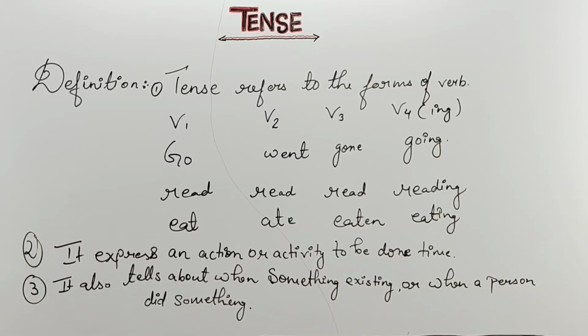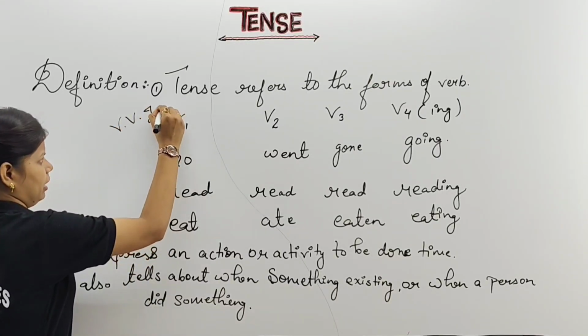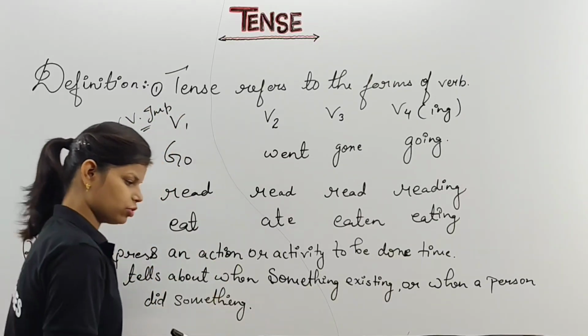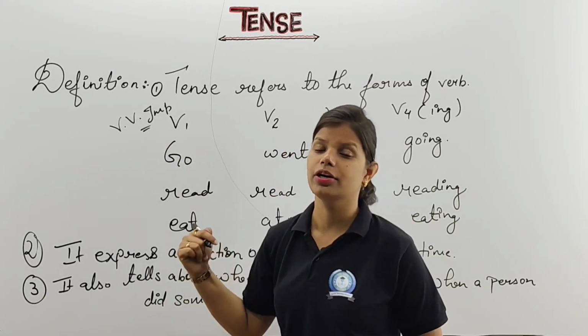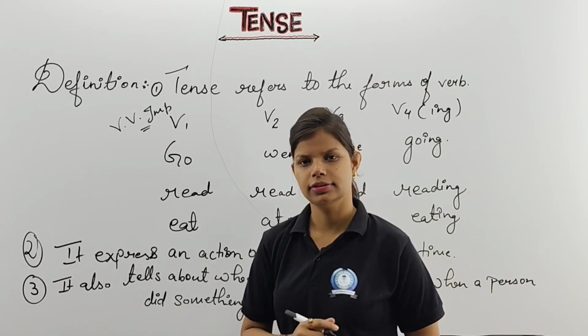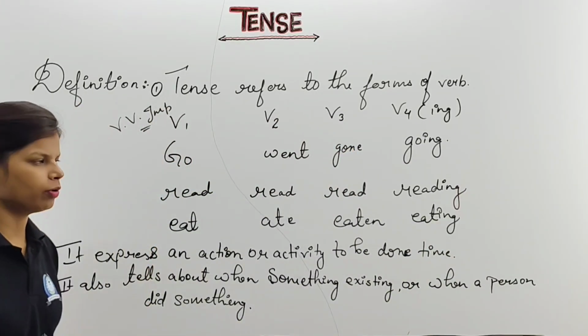If you are going to talk about forms of verb, children, you have to write this as very, very important. In every class, these forms of verb are given. I just request you all to learn as many forms as you can. That will be helpful for you while dealing with the topic tense. Clear? Understood? If possible, I'll give you through shorts as well. I'll give you different forms of verb.